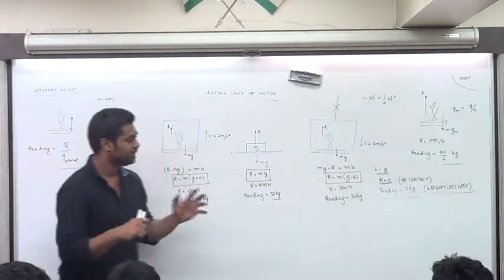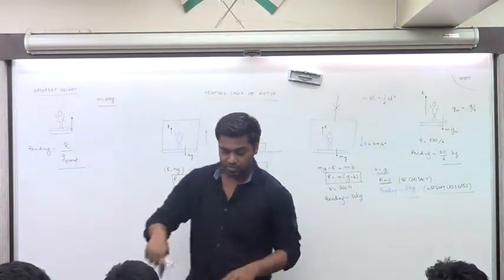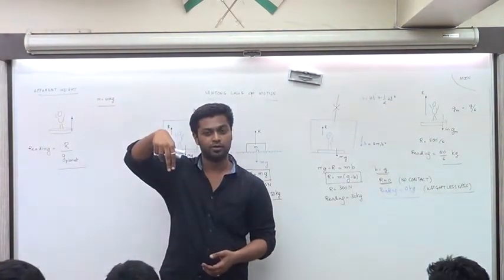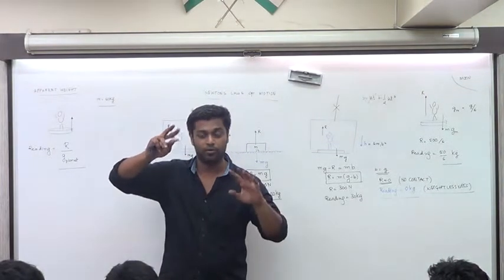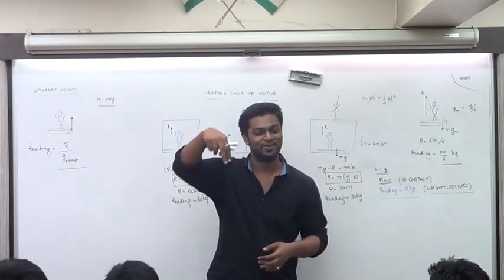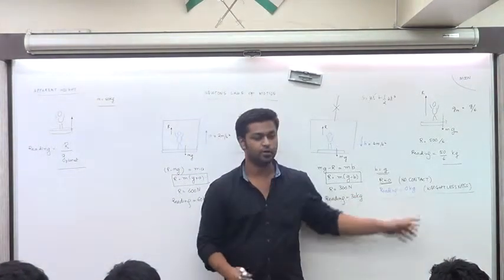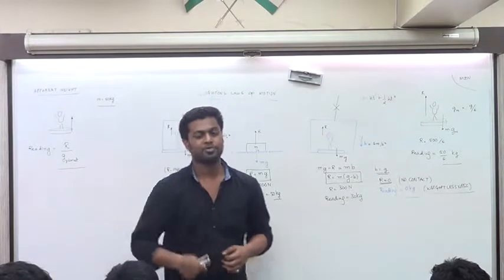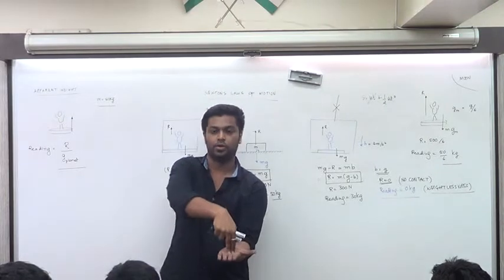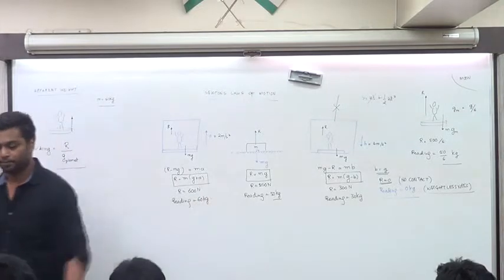Okay? Something like that. So if you can ever do this, tie yourself to the weighing machine and jump. Okay? You will see free fall. That's suicidal actually, but for the love of physics. Okay? Let's believe you can do that. Imagine. You will actually find the reading goes down to 0. It will not show you any reading, no matter even if you've strapped something. Nothing can push or pull you. It has to show you 0 reading as you're going down. So that's exactly what happens over here. Please write it down.